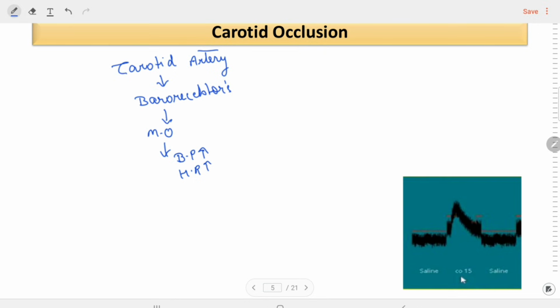So this is the BP and heart rate after the occlusion of the carotid artery in the dog. Here we can see the black graph of the BP that increases, and the red graph for the heart rate that also increases due to the occlusion of the carotid artery.